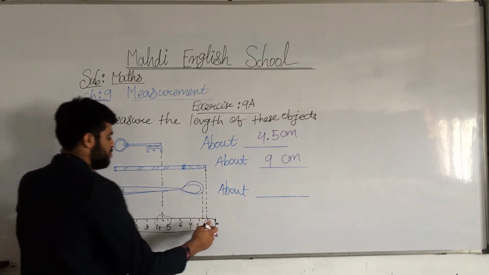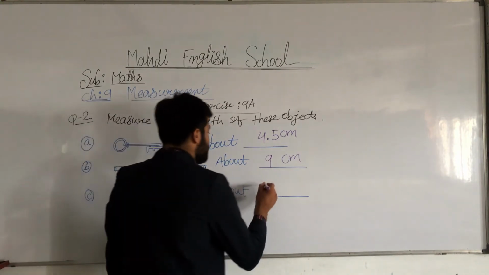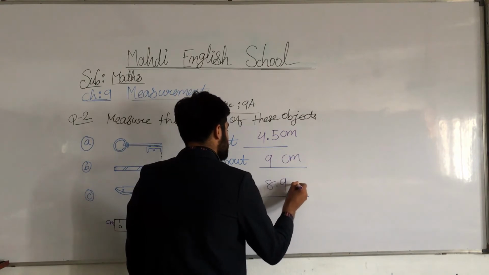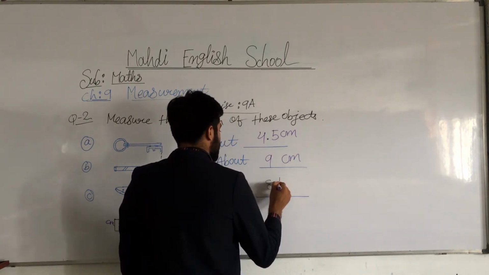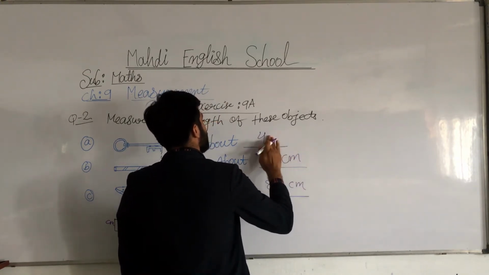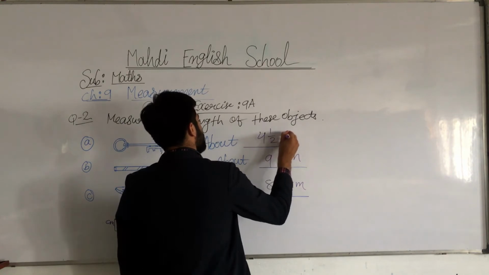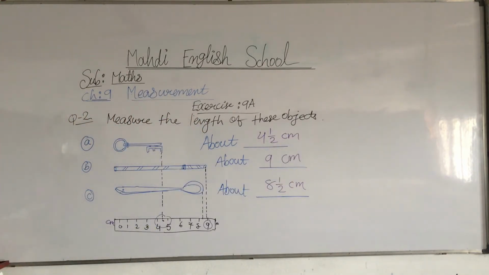And now the spoon. See, the spoon is between 8 and 9. So what we are concluding is 8.5 centimeter. Here we also mention 4.5 centimeter. Understood, my dear students? I hope you all understood. This is question number 1.